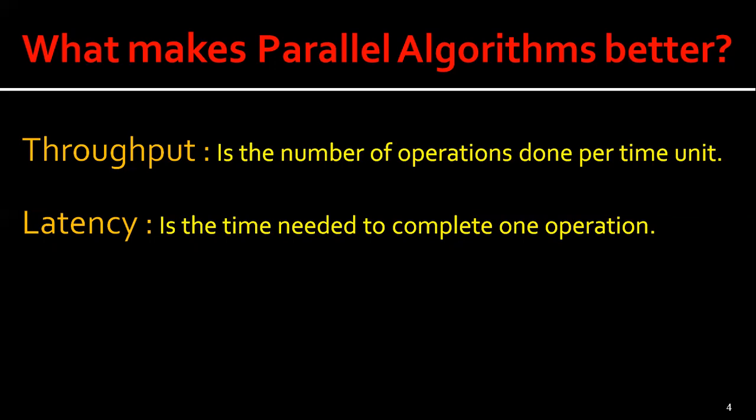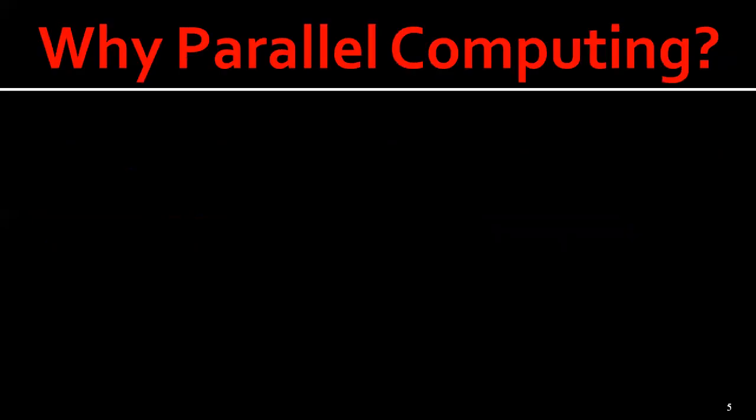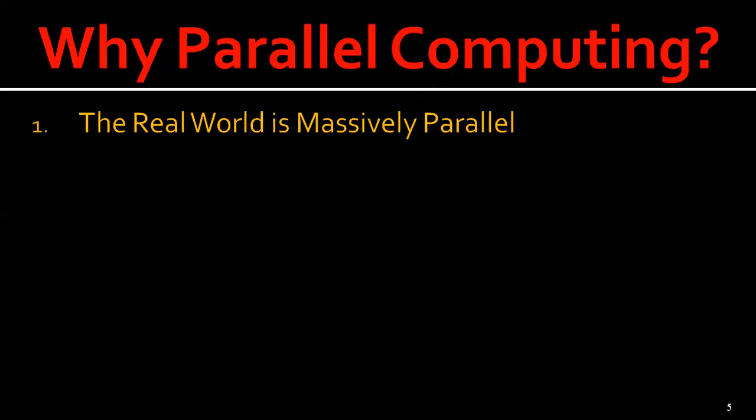Okay, now why do we have to go for parallel computing? Because the real world is massively parallel. In real-time applications, we have many complex interrelated events that are happening at the same time, of course, with a temporal sequence. So compared to serial computing, parallel computing is much better suited for modeling, simulating, and understanding complex real-world phenomena. That's why we have to go for parallel computing.